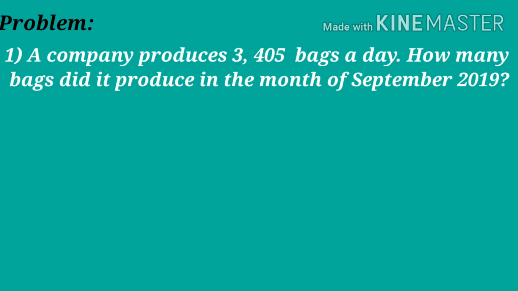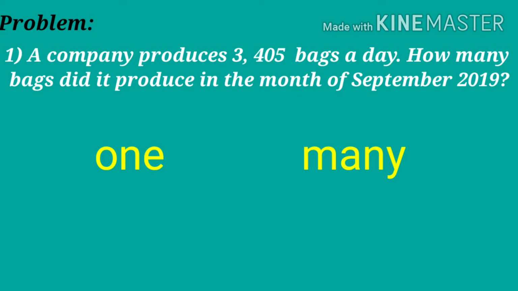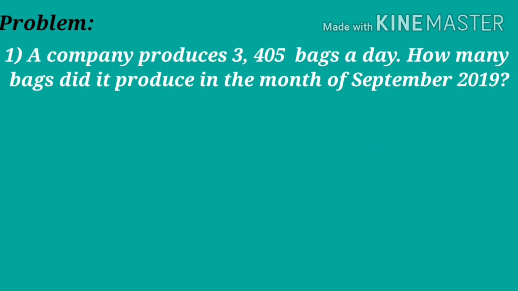Here we are going to find from 1 to many. Children, we already learned in our last class, if we want to find from 1 to many, we use the operation multiplication. Children, you see here, we are given the value for one day and we are asked to find the value for the month of September. One is given in day and the other one is given in month. If we want to solve this problem, both should be in the same unit. It means both should be in days.